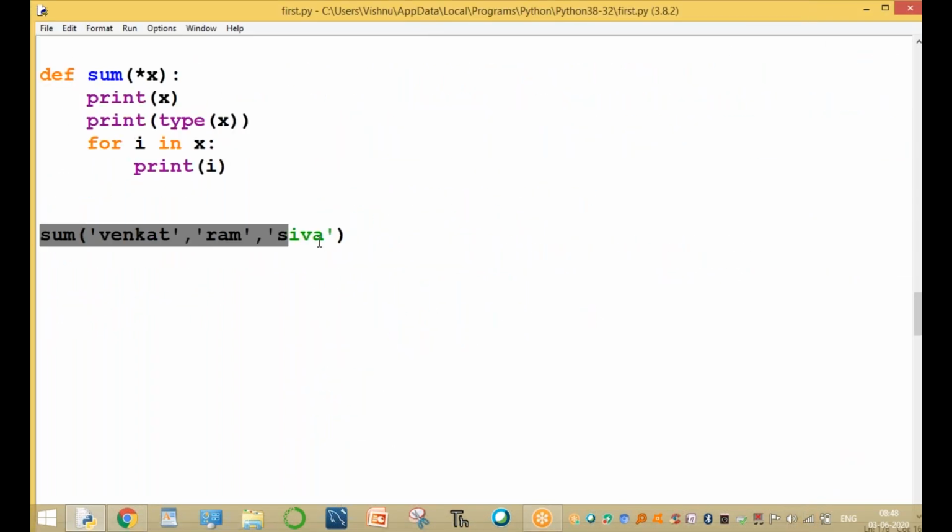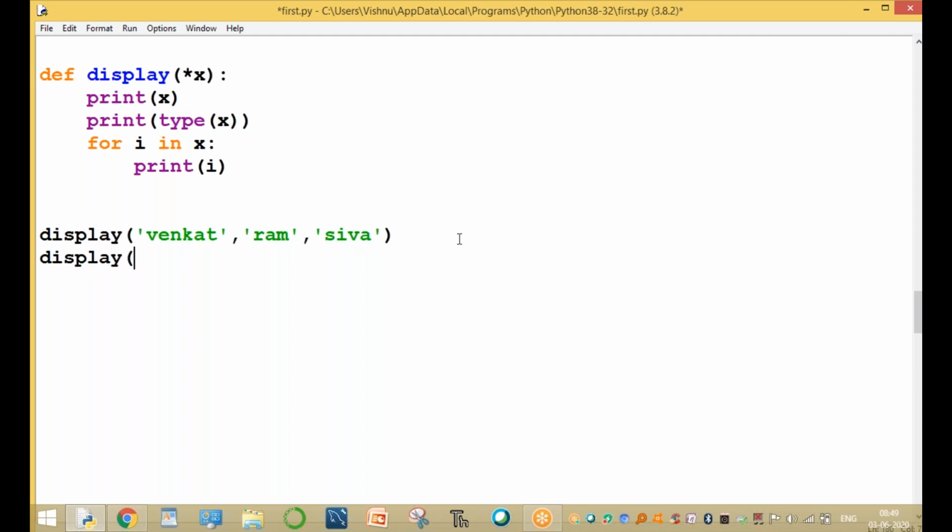First time we can pass only 2 arguments. Sorry, sir, it is the display function, not the sum. Here we are using display. Now we are calling display of Venkat, and we can pass any number of arguments. For example, KCR and Dagan, 2 parameters. Same function, here we are passing 2 parameters, then 3 parameters.